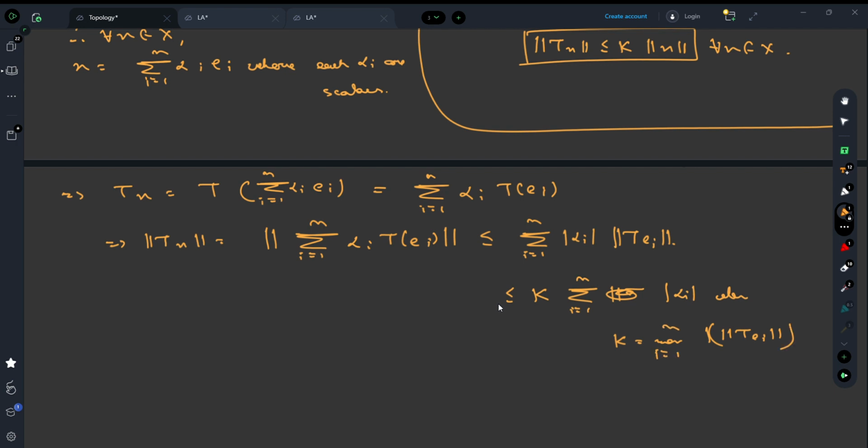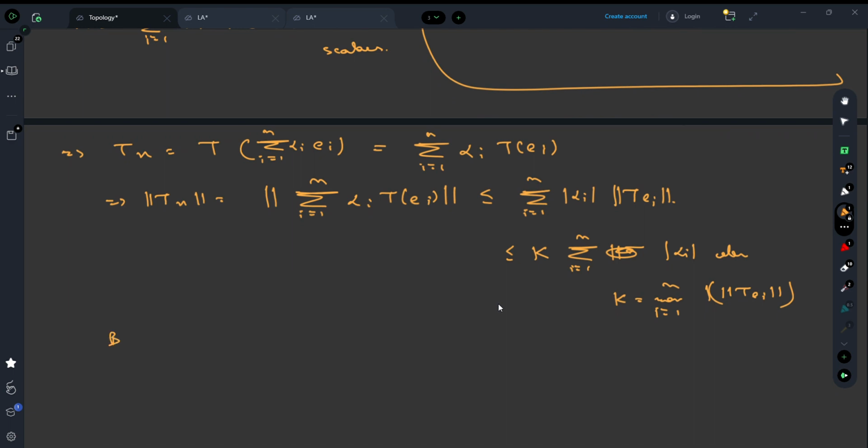But we know that there exists a positive number c such that c times the summation i equals 1 to n of mod of alpha i is less than or equal to the norm of the summation of alpha i e i, where e i is a linearly independent set as we have.